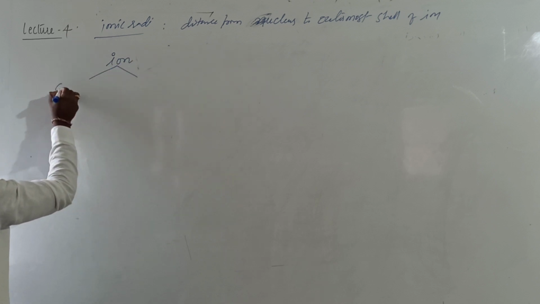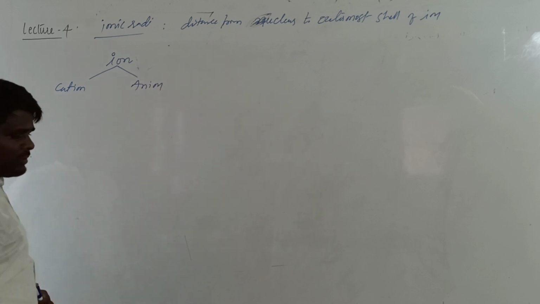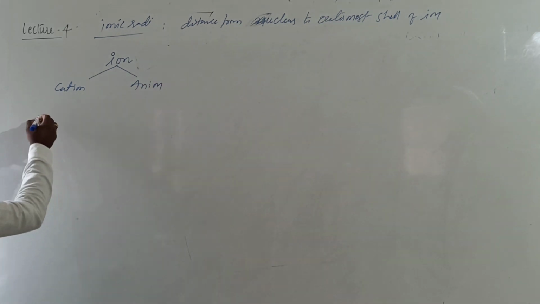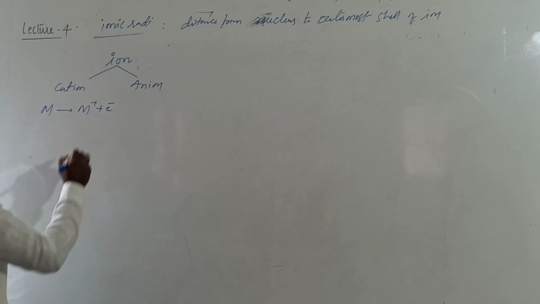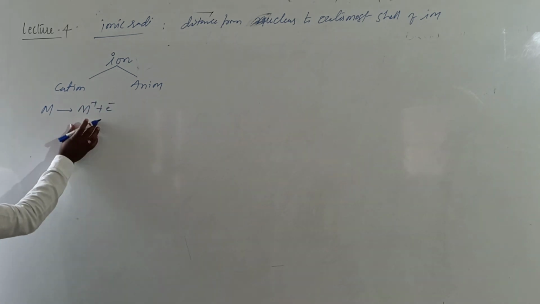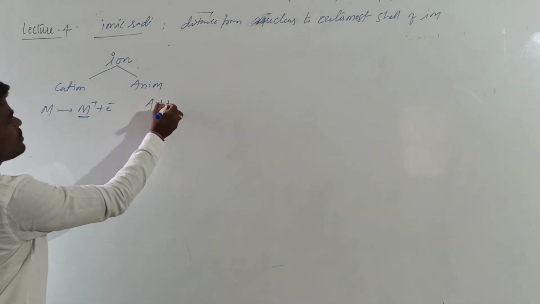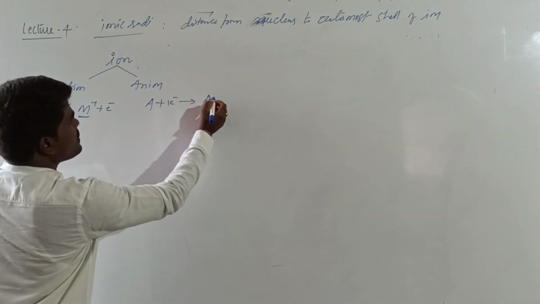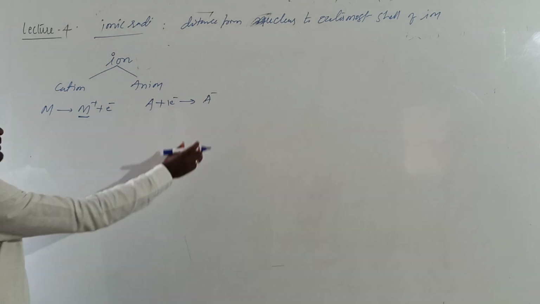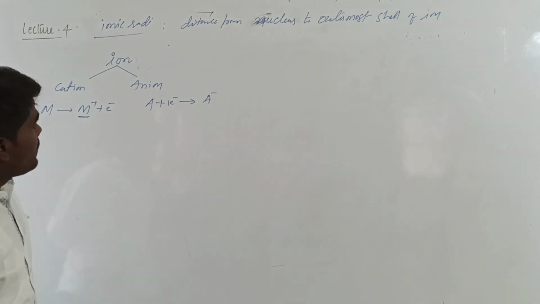It can be either cation or anion. What is meant by cation? When you remove an electron from the neutral atom, it will result in the formation of an ion, which is called a cation. The ion carrying positive charge will be called a cation. When you add an electron to the neutral atom, it will generate a negatively charged particle, which will be called an anion. The ion which is having negative charge will be called an anion.